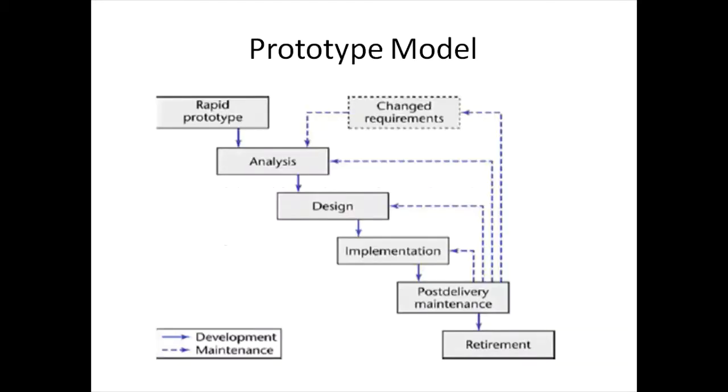So we can see here the diagram of the prototyping model. A rapid prototype is developed, but while developing the rapid prototype also, the phases of SDLC remain the same, and we show it to the end user, and if some changes are suggested by the end user, we try to incorporate those changes in the final software basically.